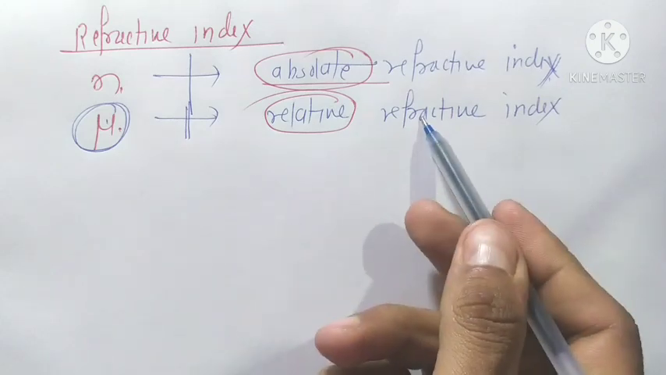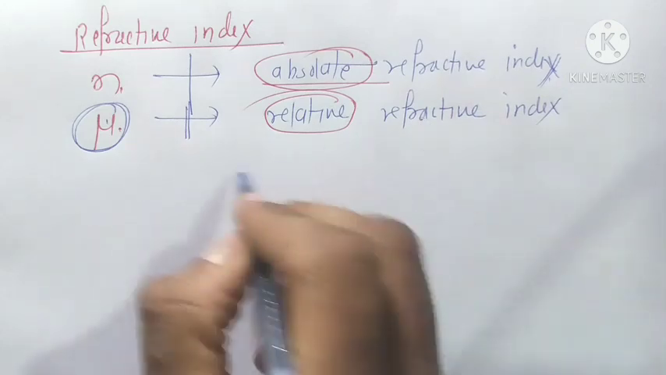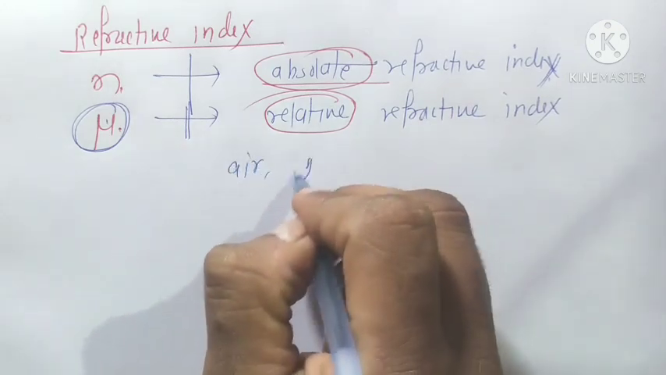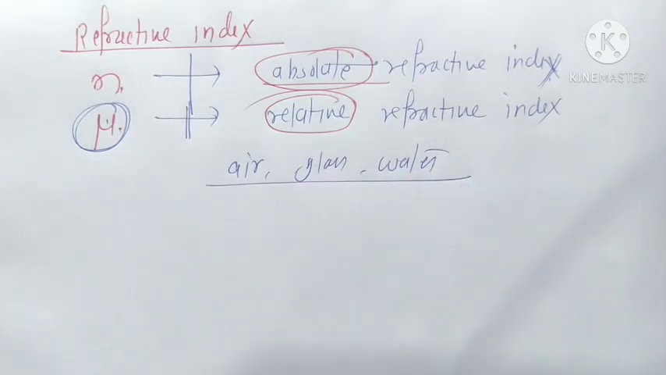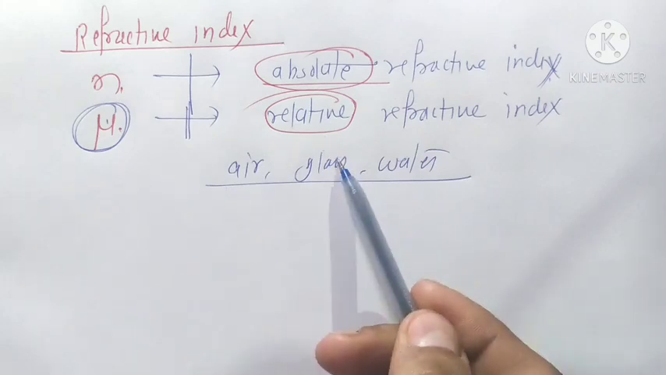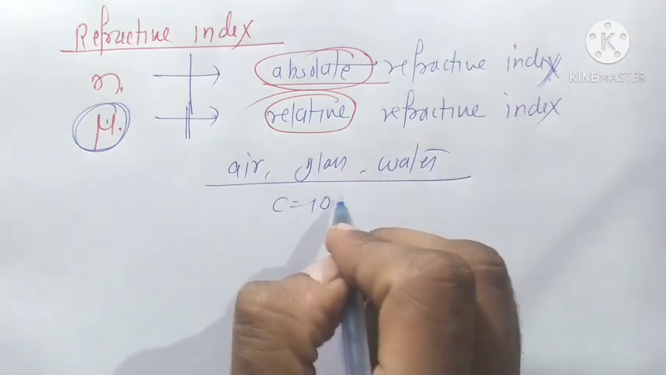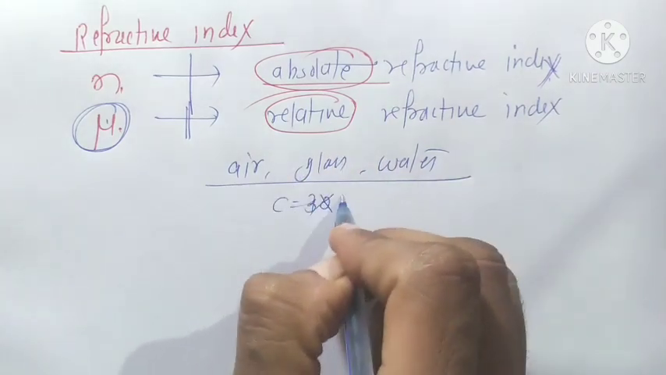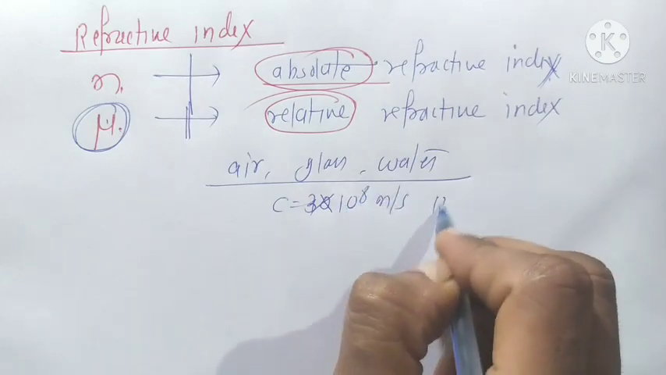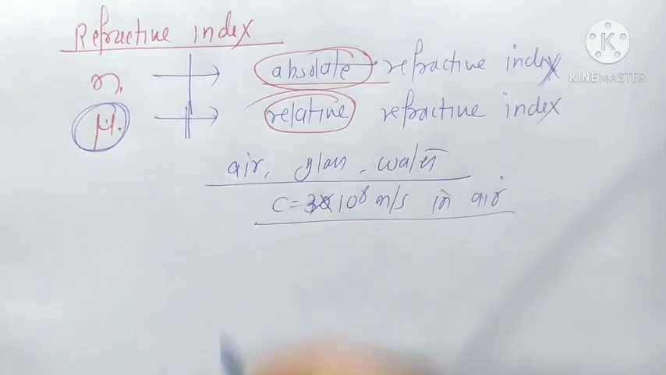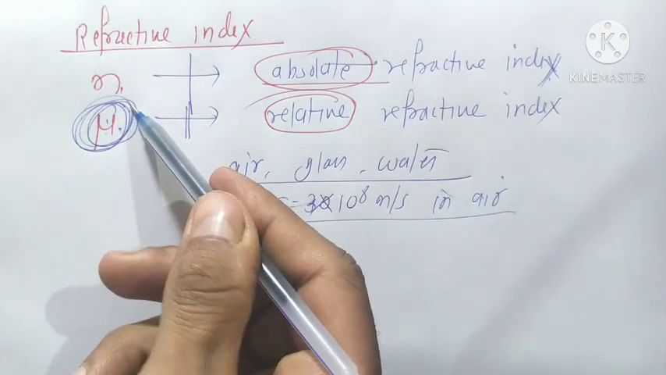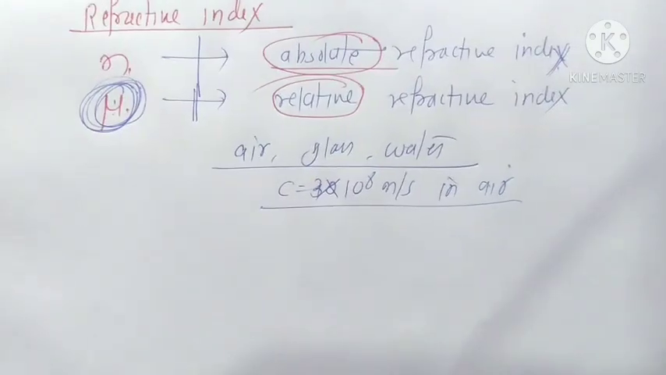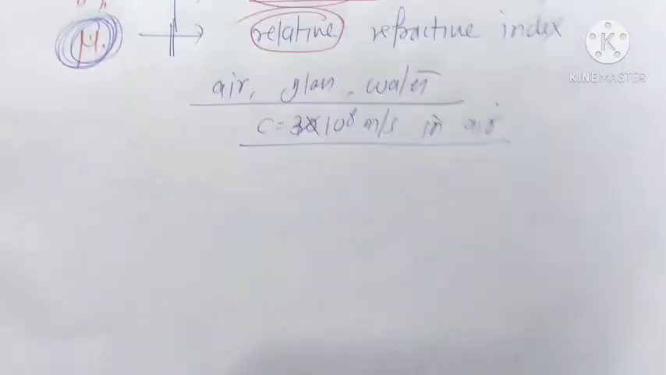The speed of light varies in different mediums. There are many mediums, you already know: air, glass, water. Different mediums have different refractive indices. The speed of light is equal to 3 into 10 to the power 8 meters per second in air, and this speed varies in different mediums, so the refractive index of different media is different. Now we discuss absolute refractive index first.